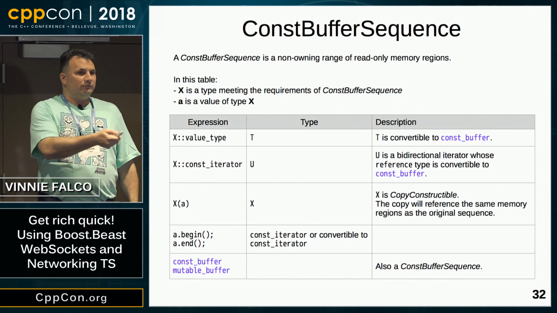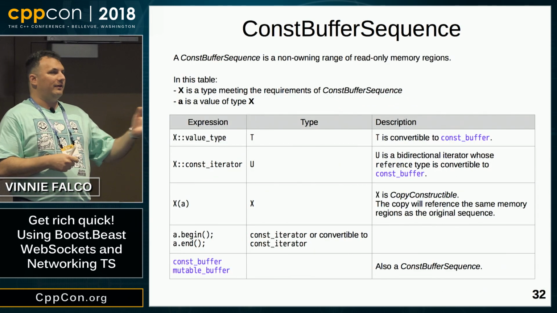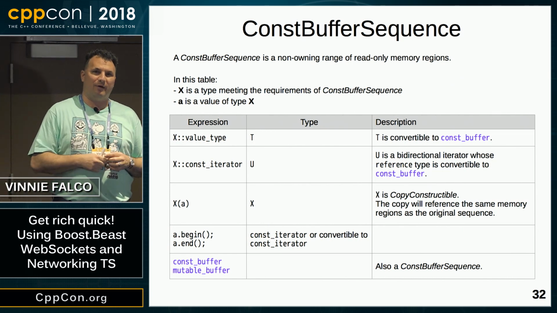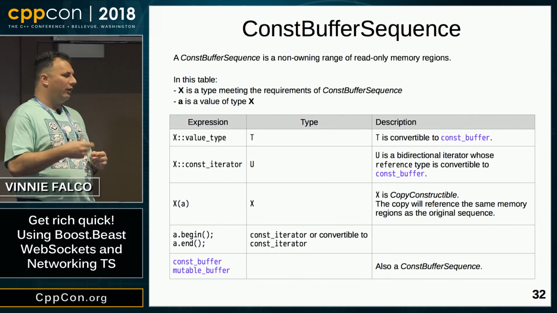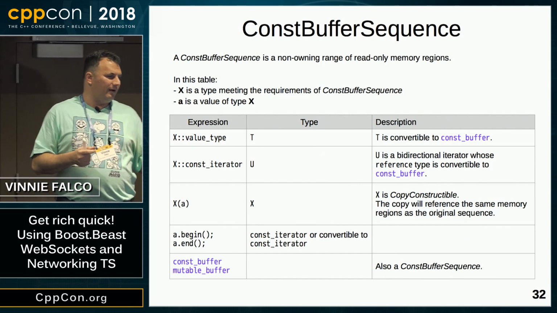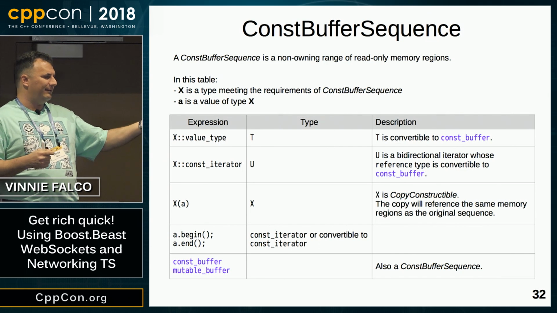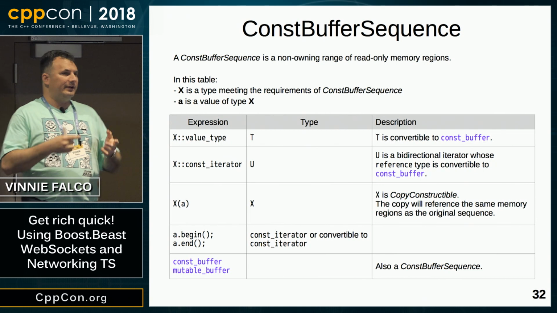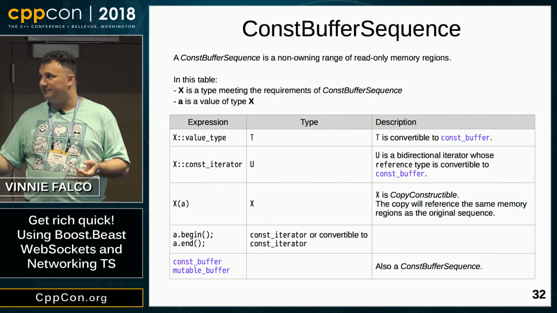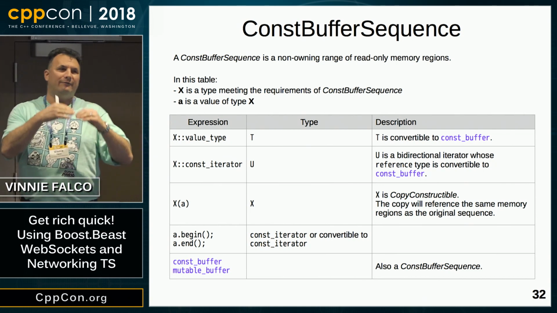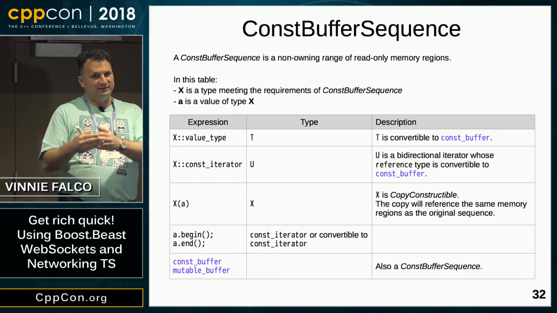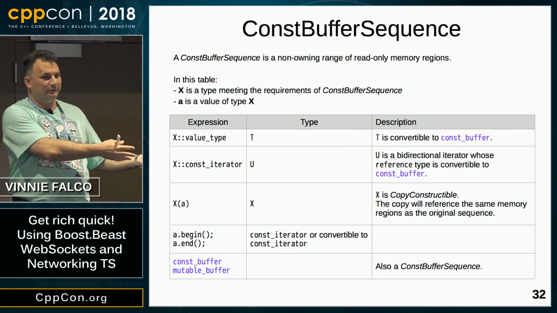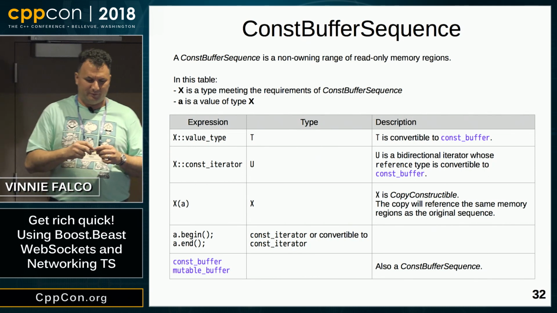Here's the actual requirements for a const buffer sequence. This diagram is called a valid expressions list. It's a table that shows all the valid expressions on a type that meets the requirements, along with some notes. You can see that a const buffer sequence has 2 nested types, value type and const iterator. Buffer sequence has to be copyable, and then it has our familiar begin and end functions, which you expect to find in a range. And then we have a little special carve-out where we say that const buffer and mutable buffer are const buffer sequences as well. So a special case, those 2 types can be used wherever a buffer sequence is expected.